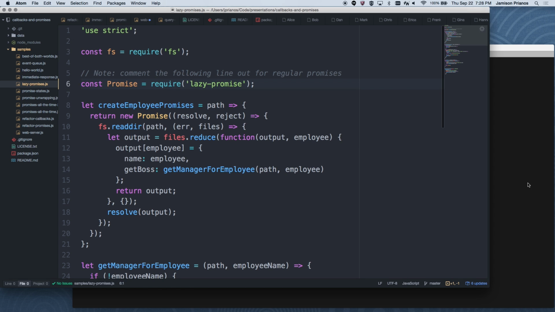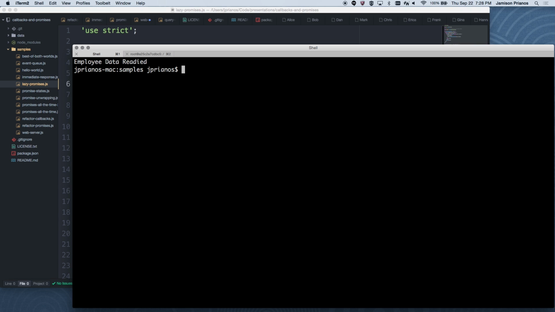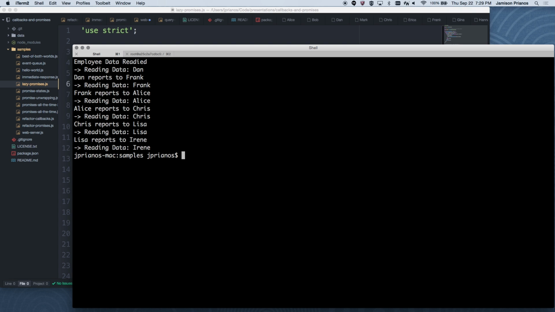first of all, if I do it with no employees, I'm done. It's not going to open any files. It's not going to read them. I've created a promise that says, as soon as you ask me for the manager of a person, I will go open the file and find it unless I already know. So if I run this for Dan, employee data is ready. I'm reading the data for Dan. He reports to Frank. I now open the file for Frank. He reports to Alice. I now open the file for Alice, and I work my way up to Irene.